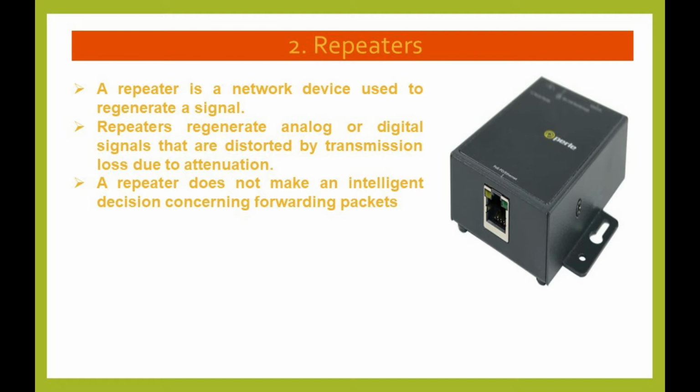Repeaters. A repeater is a network device used to regenerate a signal. Repeaters regenerate analog or digital signals that are distorted by transmission loss due to attenuation. A repeater does not make an intelligent decision concerning forwarding packets.